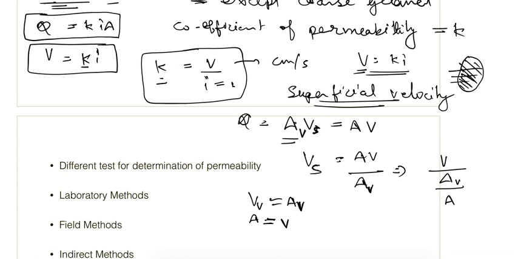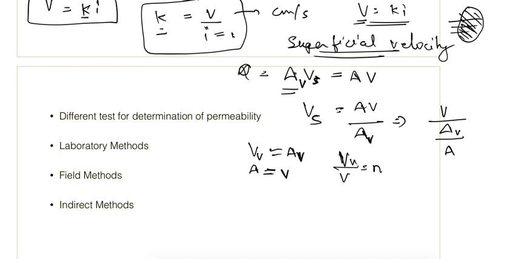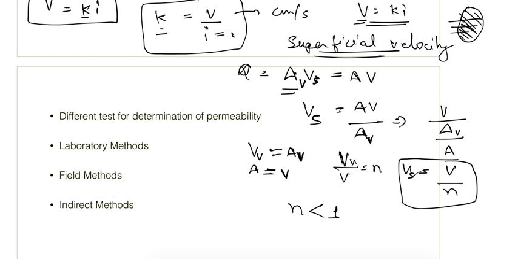So we know that the ratio of volume of voids to the total volume is the porosity of the soil. From here we can say that the seepage velocity is equal to V by n, and the value of porosity is less than 1. So the seepage velocity, that is Vs, is always more than the superficial velocity.